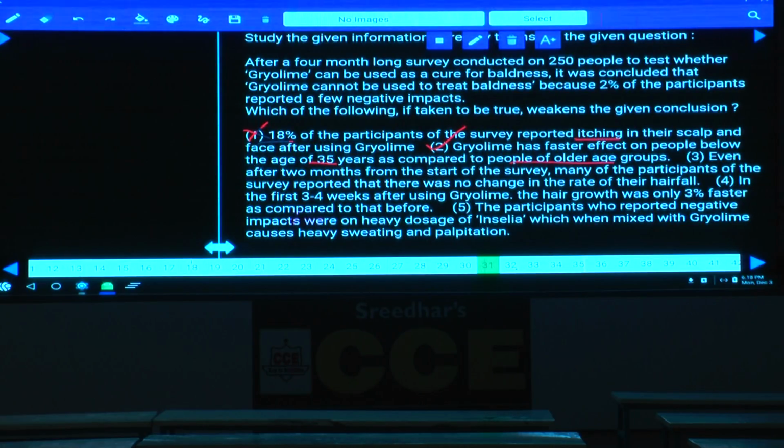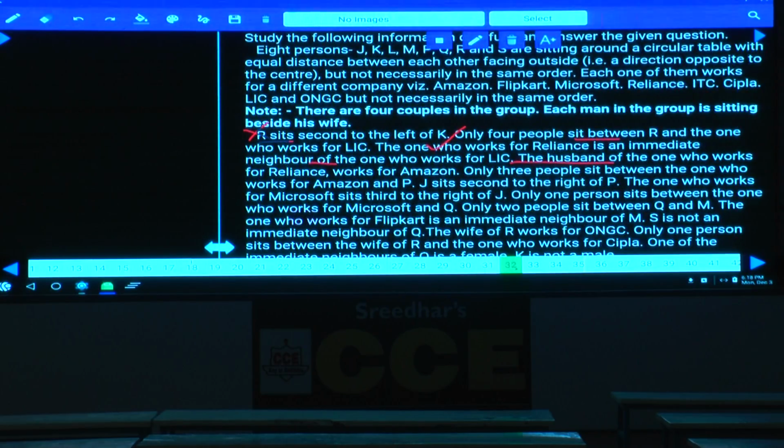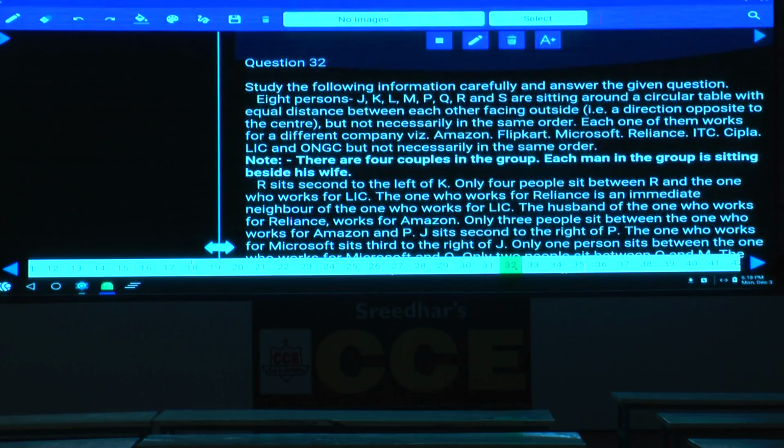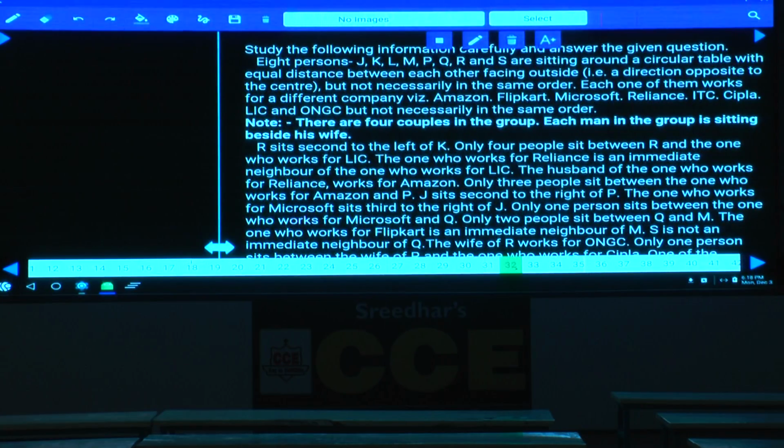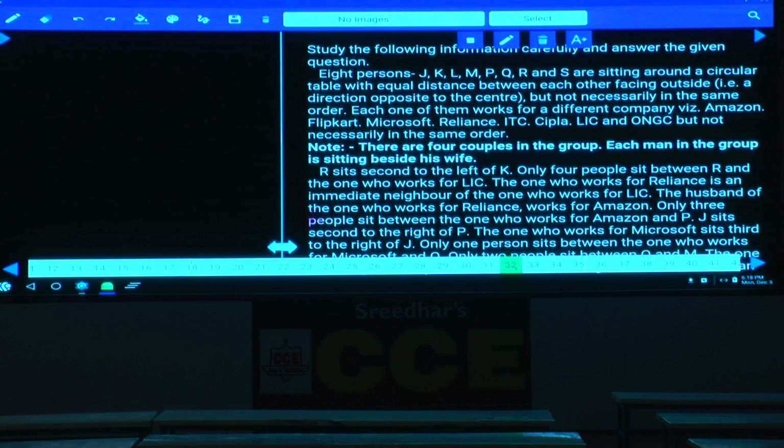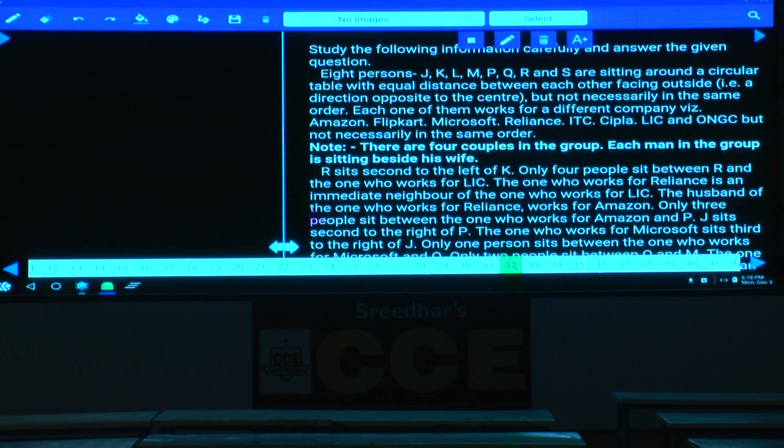Question number 31 is done. Now question number 32 onwards. What is given in this one? Question 32, circular arrangement. 8 persons J, K, L, M, P, Q, R and S are seated around a circular table with equal distance between each other, but not necessarily in the same order, and all the persons are facing away from the center.